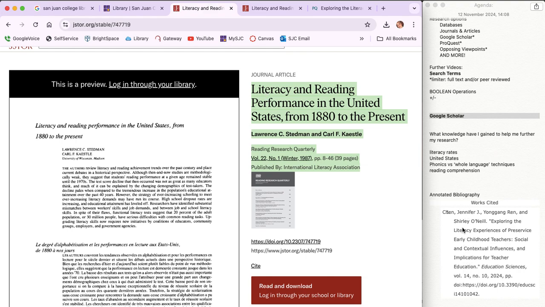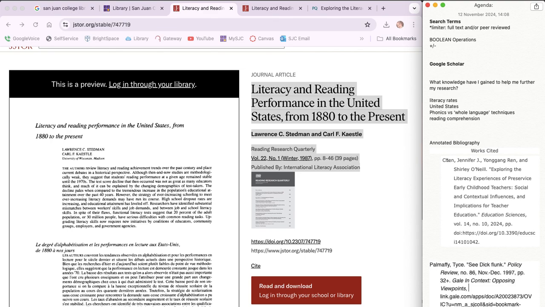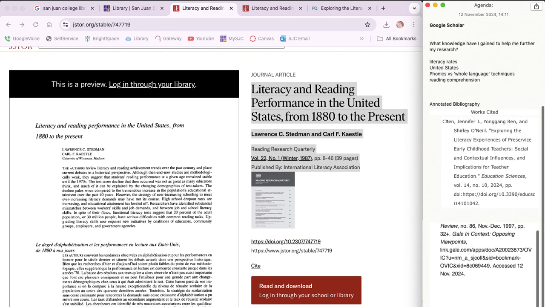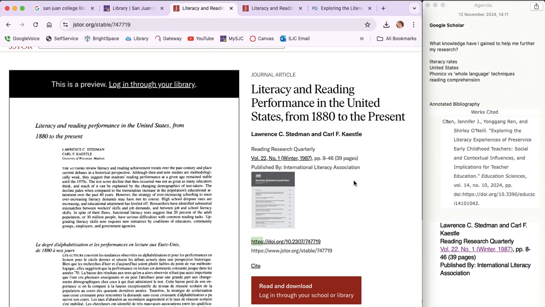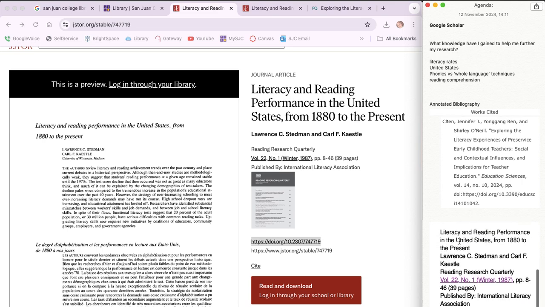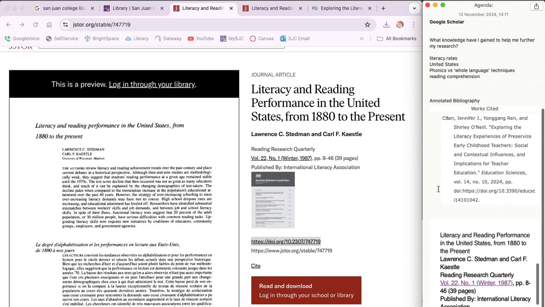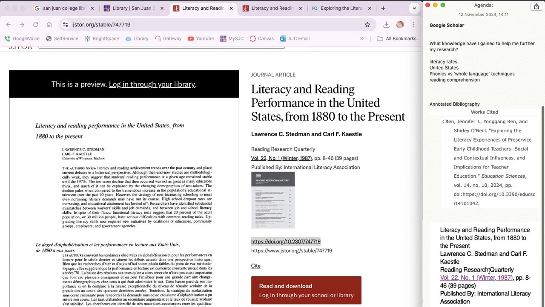So notice over here earlier when I looked at different items, it just gave me everything all nicely neat and packaged. That is not what's happening here. Instead, I have a lot of interesting information. So I'm also going to grab the DOI because I think that could at some point be important. So my next step is to find this. Like I'm going to have to go figure out where it is.